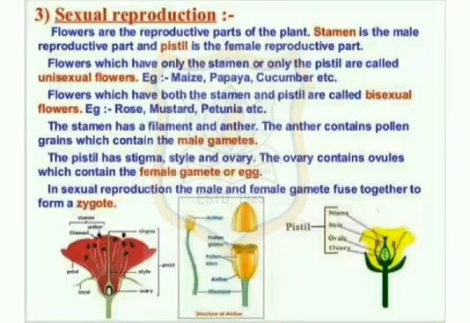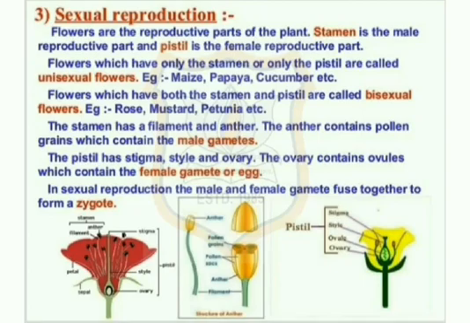Students, it is clear flowers are the reproductive parts of the plant. Stamens are the male reproductive part and pistil is the female reproductive part. Flowers which have only the stamen or only the pistil are called unisexual flowers, for example maize, papaya, cucumber, etc. And flowers which have both the stamen and the pistil are called bisexual flowers, for example rose, mustard, petunia, etc.